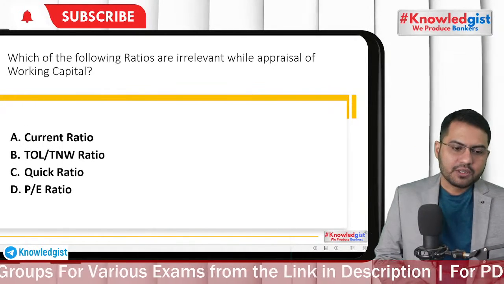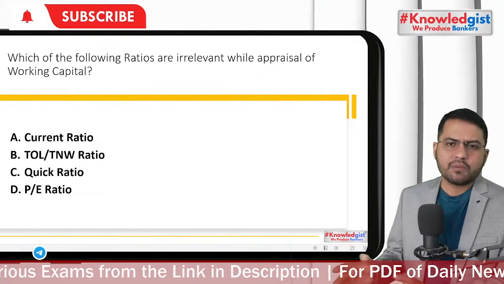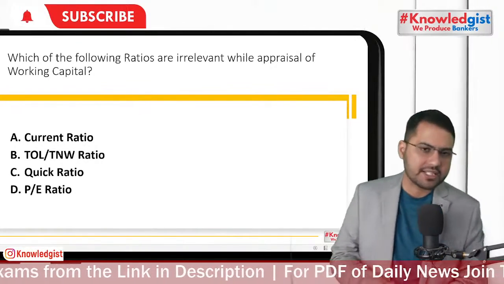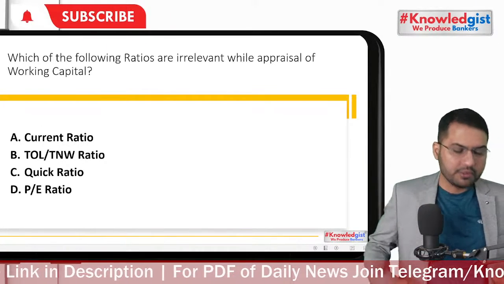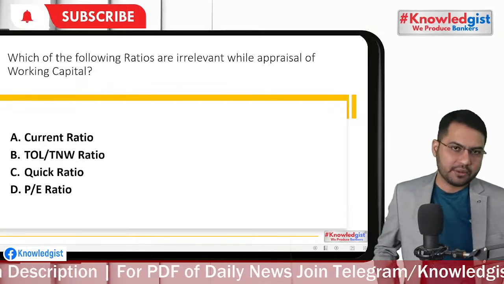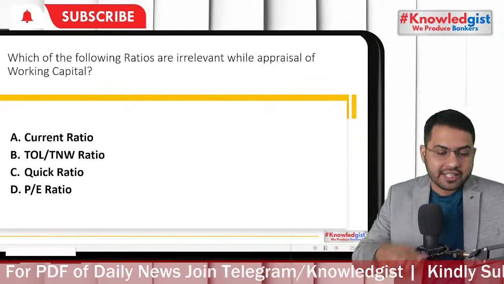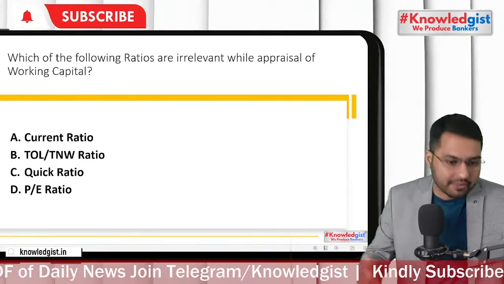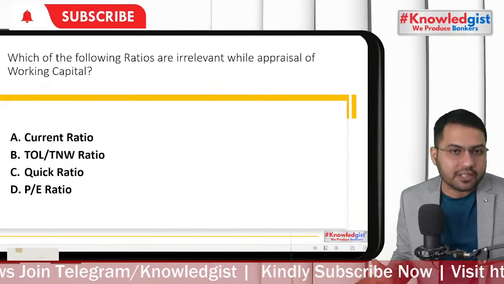Okay. So current ratio, what is the ideal current ratio? In most businesses, it is 1.5. In some businesses, it is 2. Ideal quick ratio is 1. TOL by TNW, the ideal ratio is between 1 to 2. Beyond 3, there is no value. The company is over leveraged. Okay. Total outside liability by total net worth ratio.